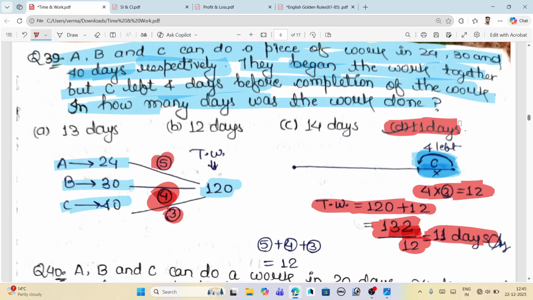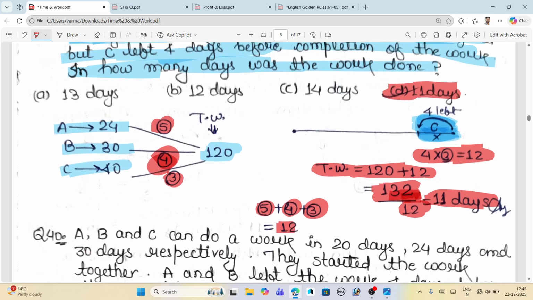I have already told you that the number which is circled is just for ease of understanding. This is the efficiency. Okay, I think you got it.